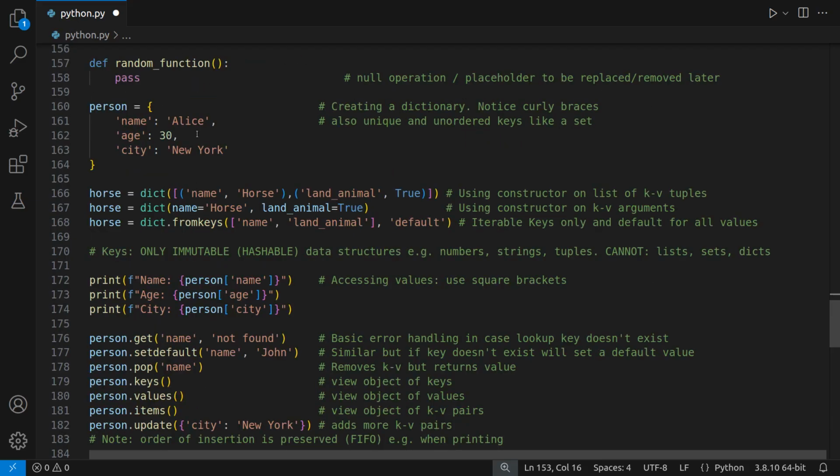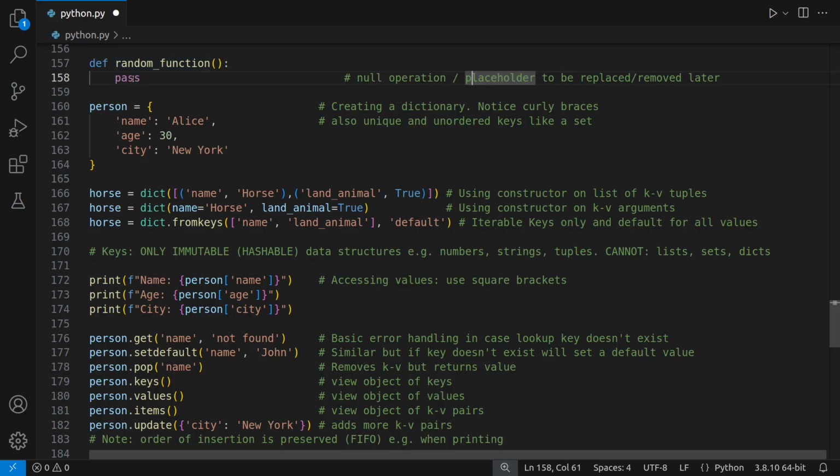And now we're no longer in for loops, but we're just in a random function. I want to show you here a classic example of when you might use pass. So pass is a null operation, also called a placeholder, and it's where you intend on replacing or removing it later. So let's say you're making a program, you're coding away, and you need a function to do something. So you just type out the name of the function you've already decided on, but you're going to come back to it later.